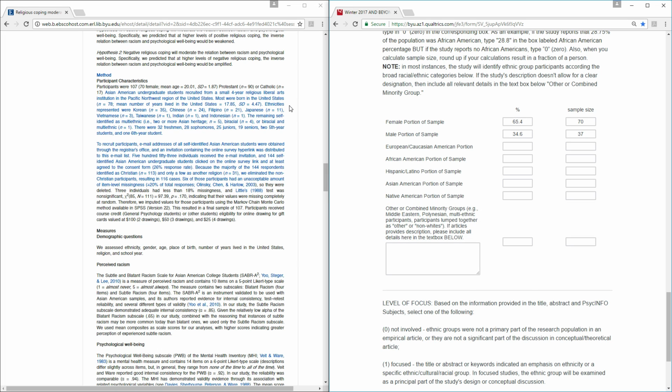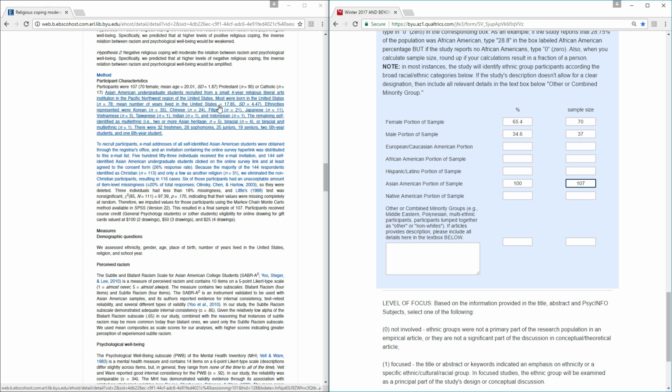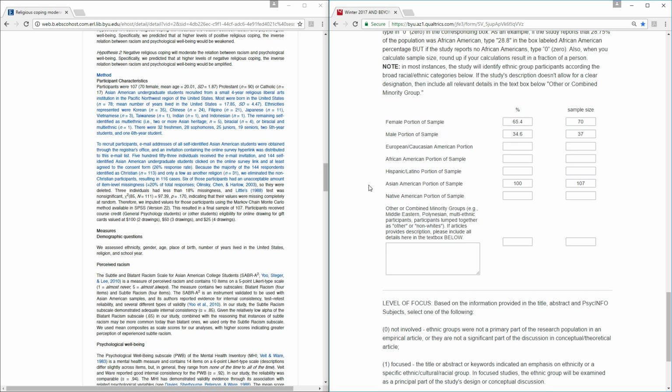And for ethnicity and racial breakdown, we know that these students are all Asian Americans, which would fall under the Asian American portion of the sample category here. We would say 100% of the 107 participants were Asian American. Now you may say, well, there are specified numbers of Koreans, Chinese, Filipino, Japanese, etc. students. We are not going to report on the specific subcategories of these broader ethnic and racial categories.